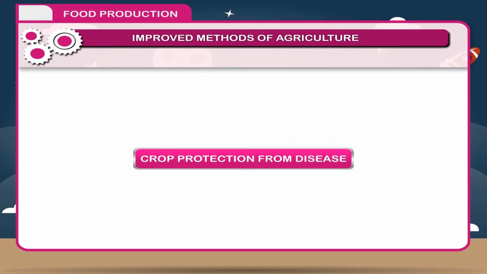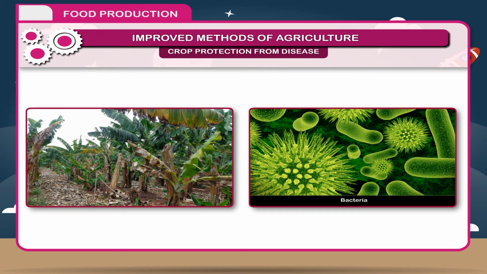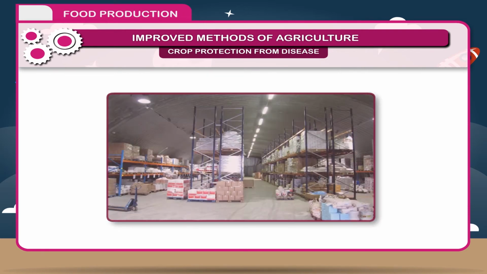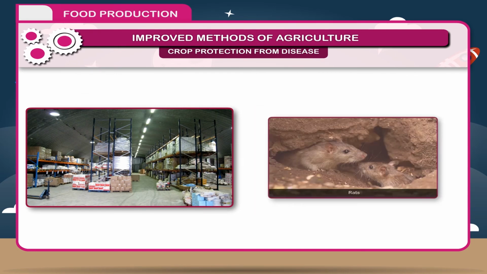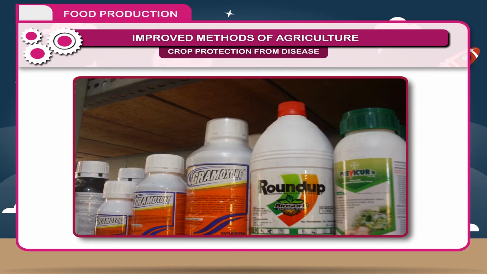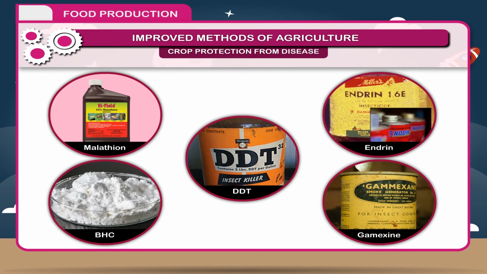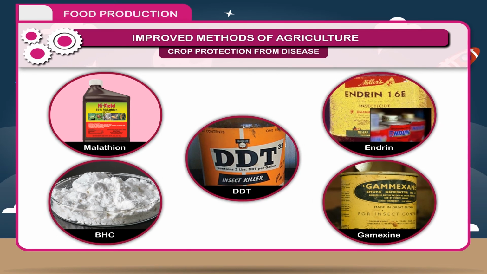Crop protection from disease. In India, there is about 10% loss in yield due to crop diseases alone. Crops should be protected from the diseases caused by fungi, bacteria, viruses, and insects, and accordingly suitable pesticides should be used. In storehouses also, seeds are protected from the attack of insects, fungi, and rats, etc. Highly toxic pesticides should not be used because they have side effects and are fatal to crops and human health. Examples of some pesticides are malathion, endrin, BHC, gamexine, DDT, etc.